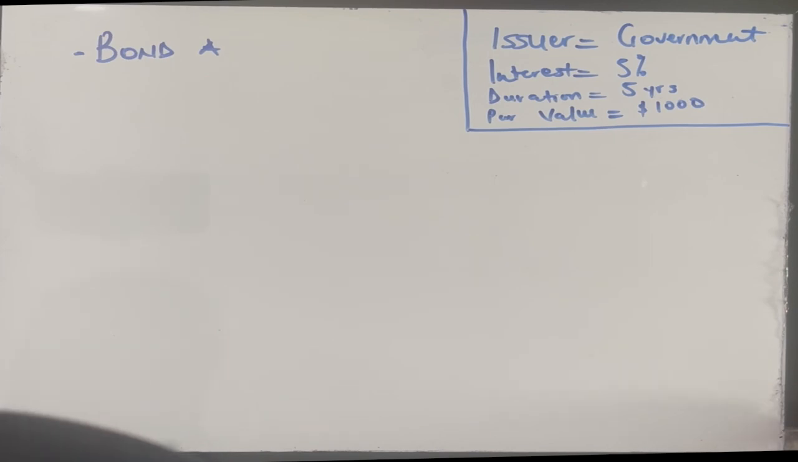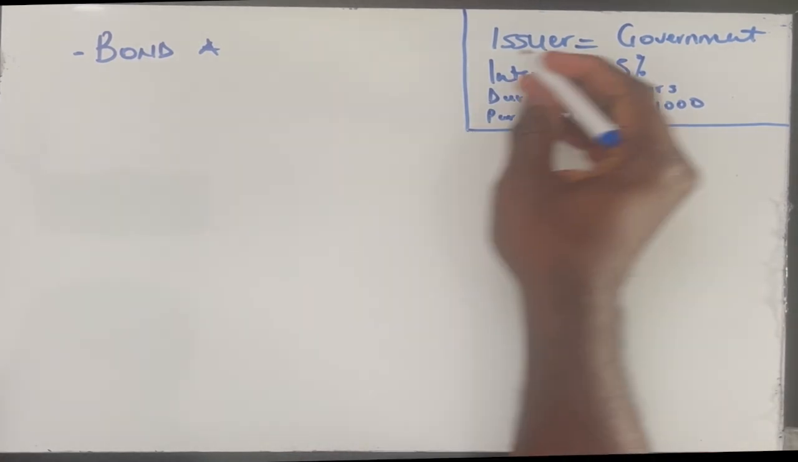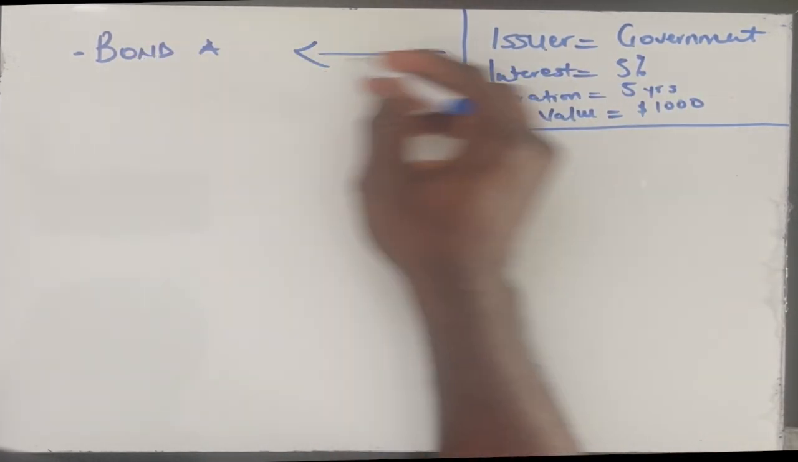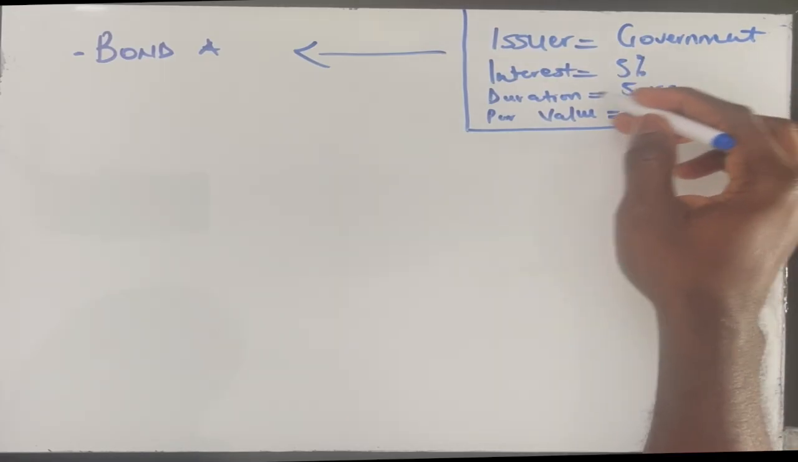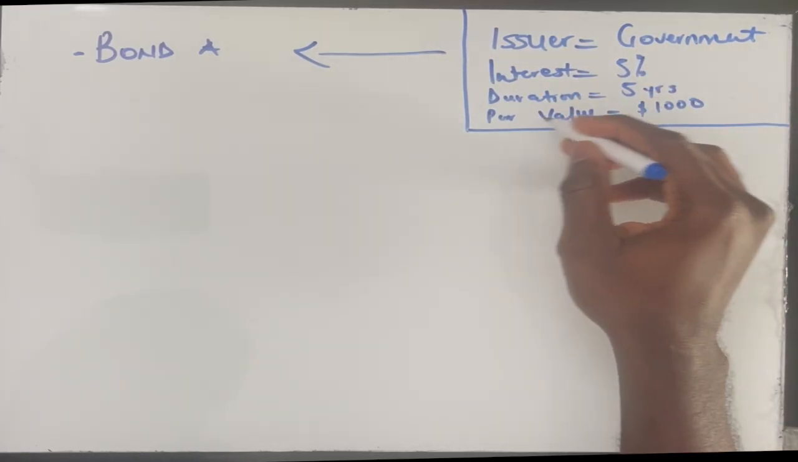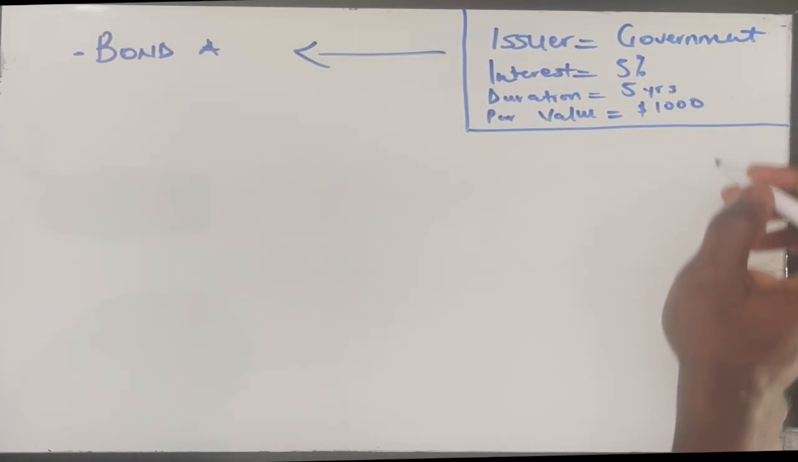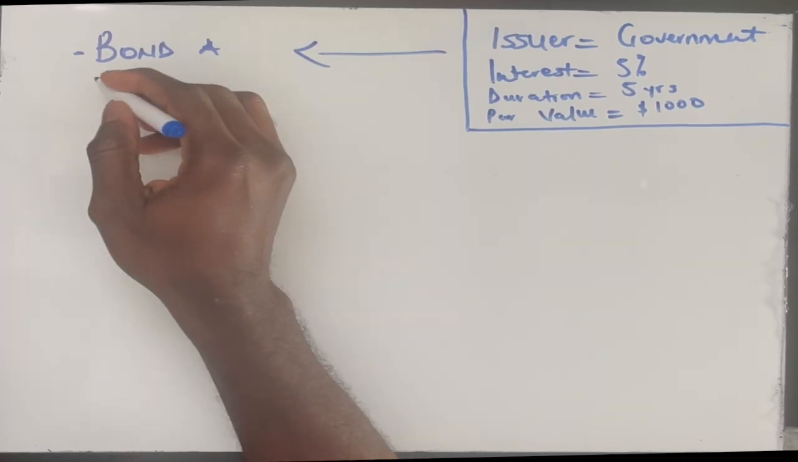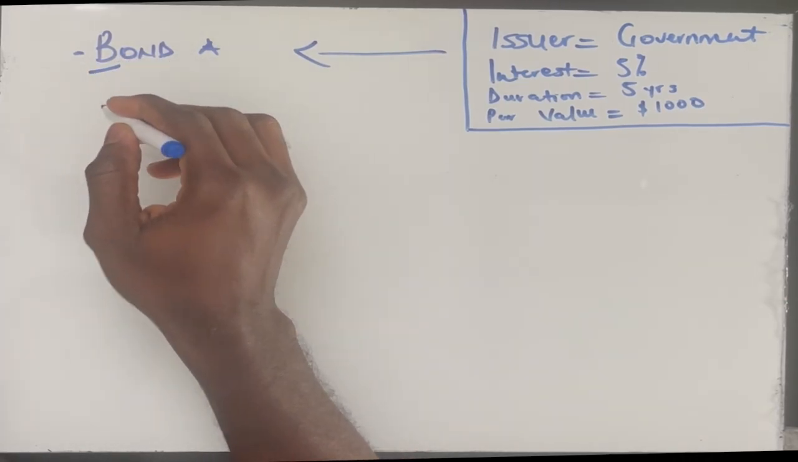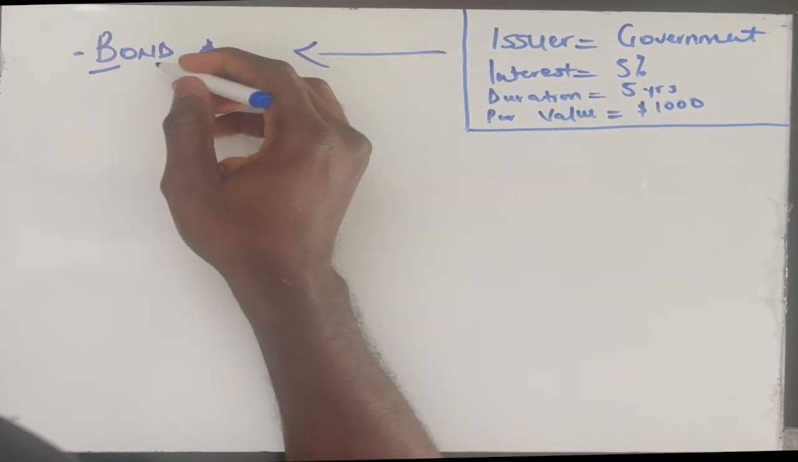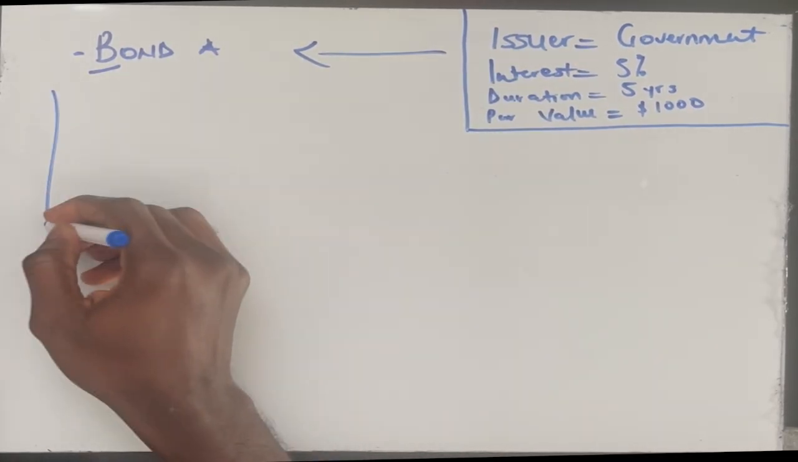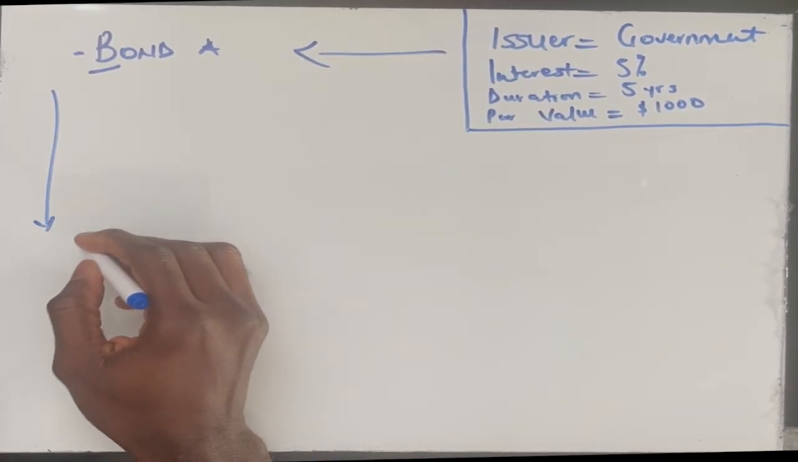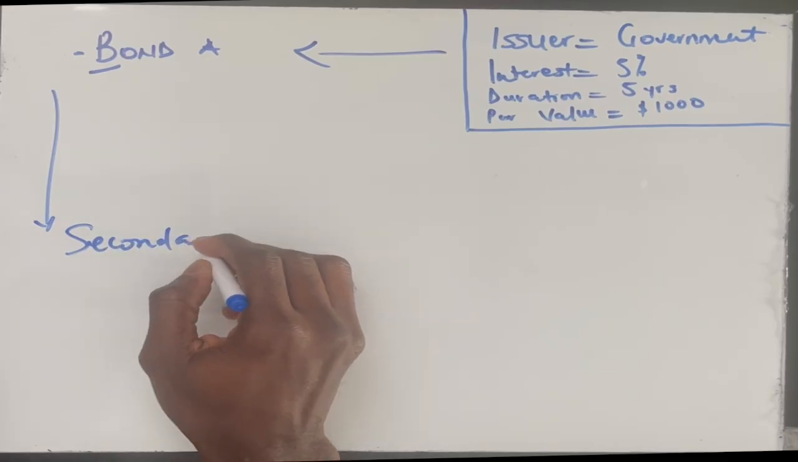We are still on our bond A that has been issued by the government. These are the features of the bond: 5% interest, a duration of 5 years, and a par value, as we explained, of $1,000. The time you get access to buy this bond is not the first time that the government issued the bond. By the time you get access to buy this bond, you are likely operating in what is known as the secondary market.